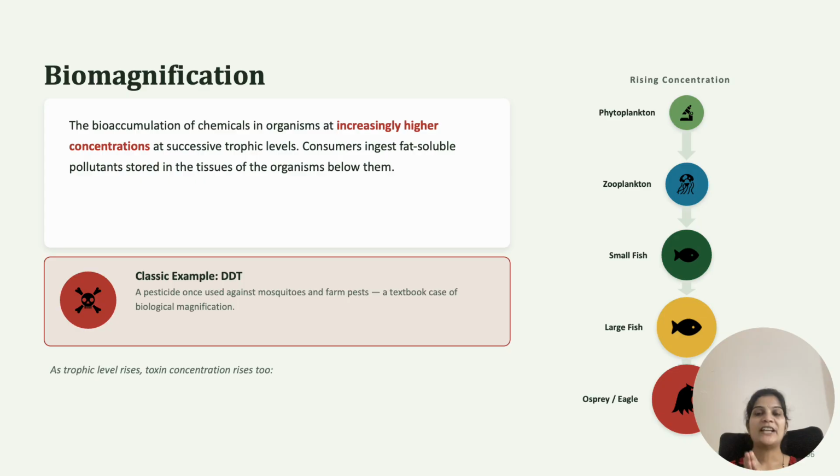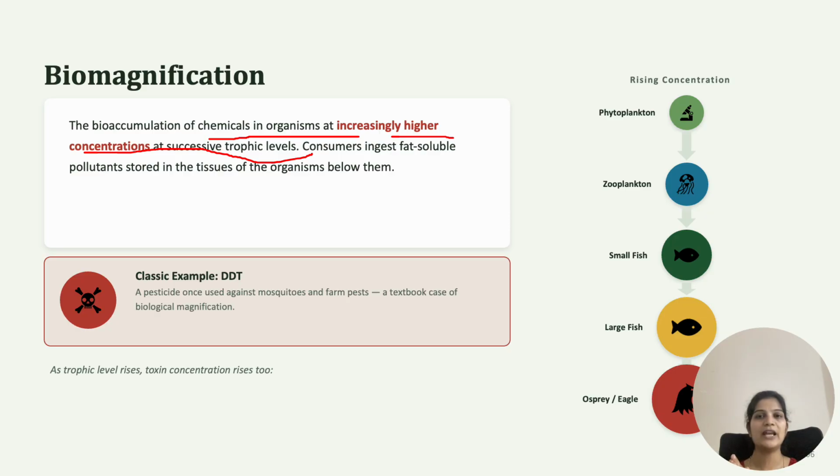So what happens when a polluted small fish is eaten by a big fish and the big fish is eaten by an eagle? We'll see it with the help of a definition. Biomagnification is the accumulation of chemicals in an organism at increasingly higher concentration at successive trophic levels. As you move on to the next trophic level, there will be an increasing concentration of these toxins.